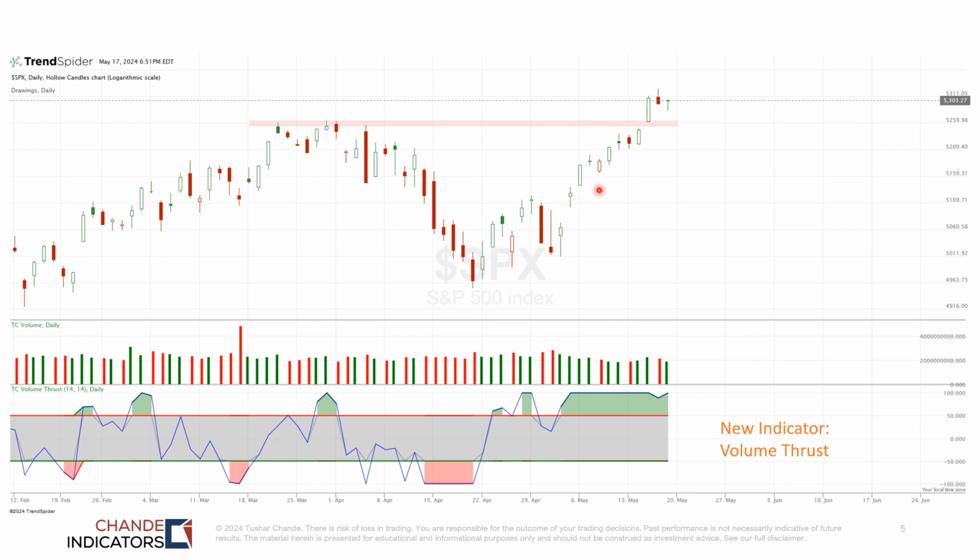And then during this breakout out of this extended doji, we are mostly getting green bars for volume here. And it should be no surprise that it's saying volume is pushing prices higher. And especially at this breakout, we're pretty close to 100.